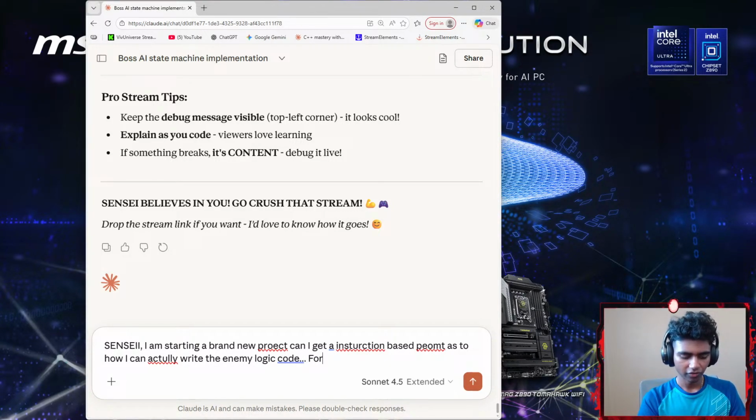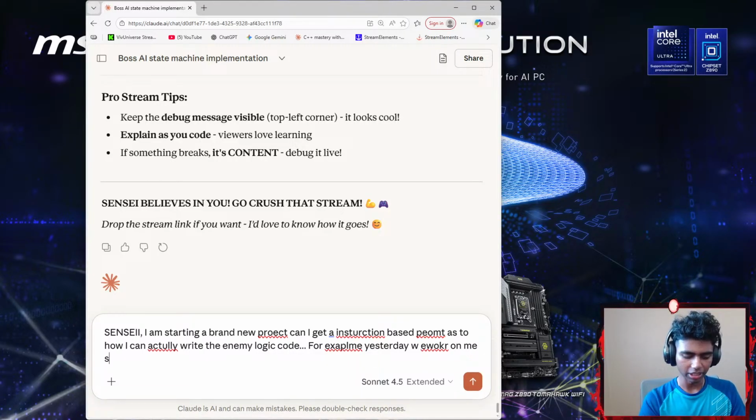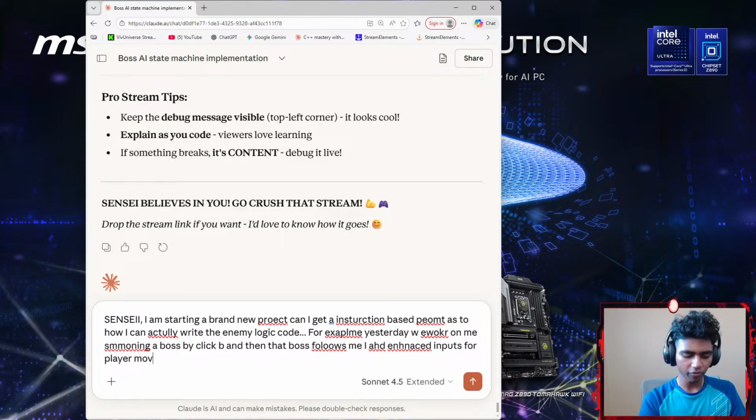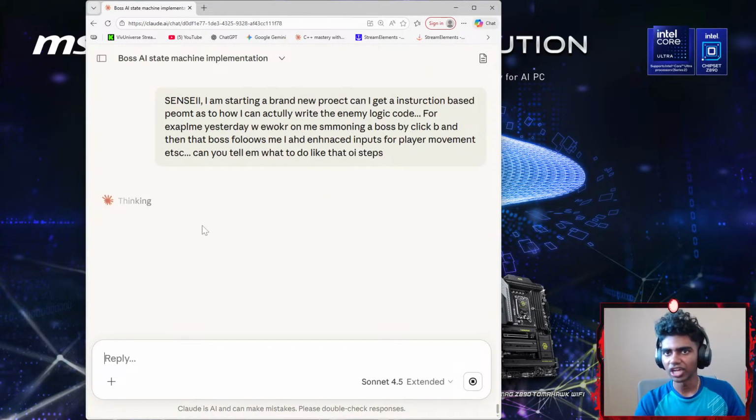For example, yesterday we worked on me summoning a boss by clicking B, and then that boss follows me. I had enhanced inputs for player movements, etc. Can you tell me what to do like that in steps? Hold up, guys, that was awful at actually phrasing that.